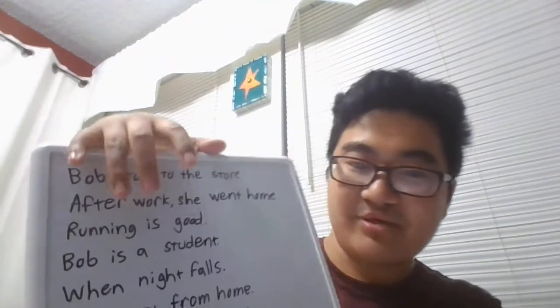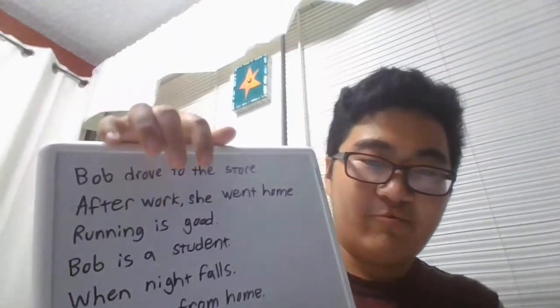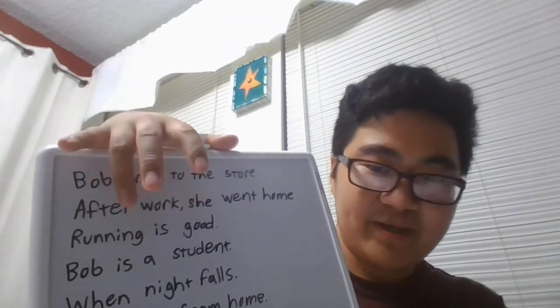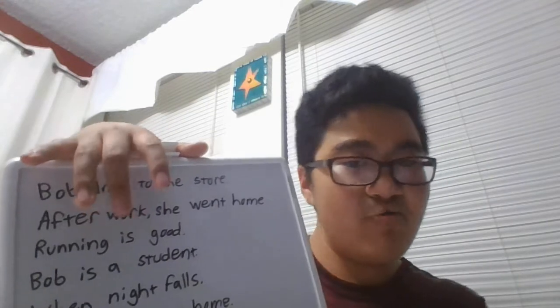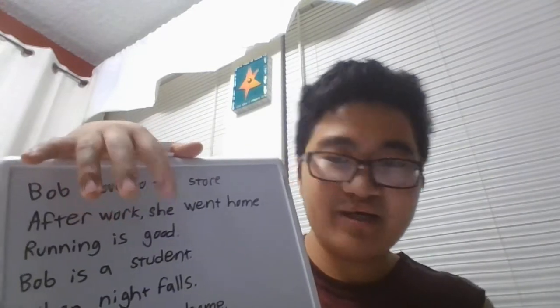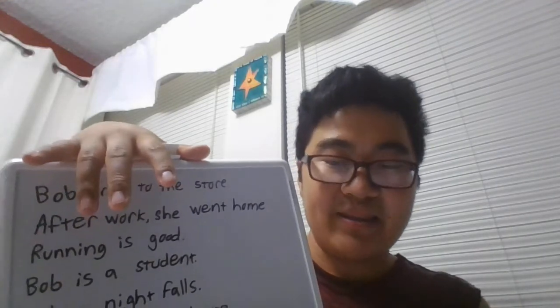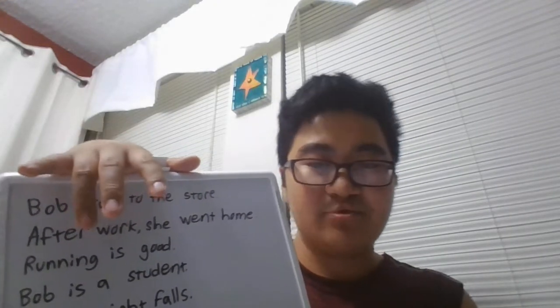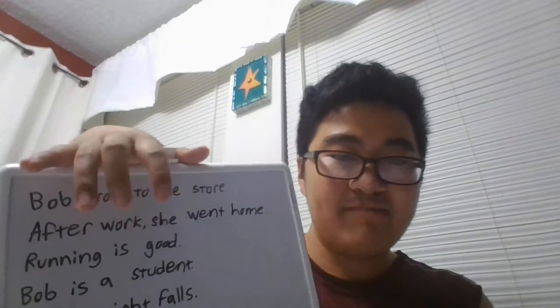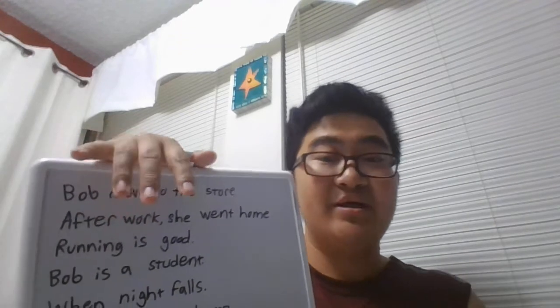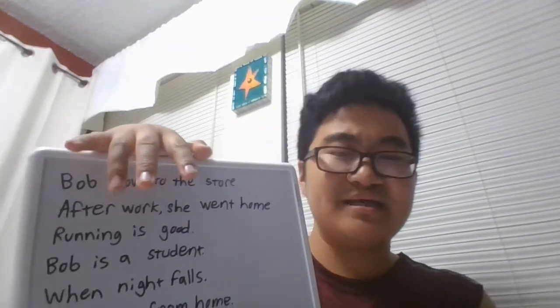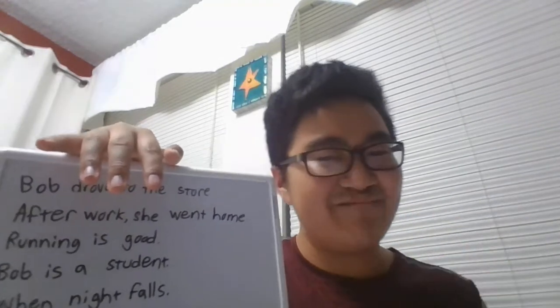So, we got this sentence right here. Running is good. Do we see a noun here? Running, is that a person, place, thing, or idea? Nope. And good is not a person, place, thing, or idea. But we got running, and running is a verb here. And running is what the sentence is all about. Running is the focal point of it. So in this instance, running is the subject, even though it is a verb. We call it a gerund.